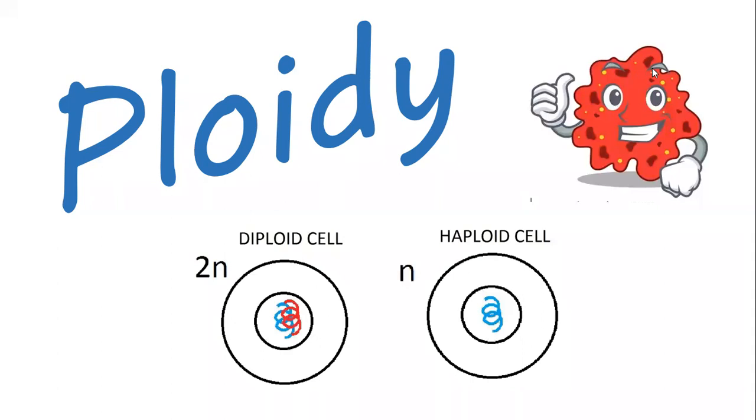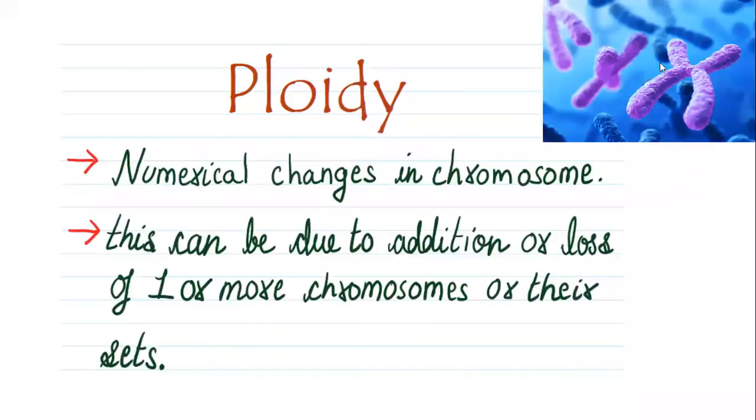Whenever the term ploidy comes to our mind, we must be thinking about n, 2n, 3n, 4n. So what are these? Let us solve this confusion. Ploidy is nothing but the numerical change in the chromosome number and their sets. That means there is a change in chromosome number and sets which are present in their usual number.